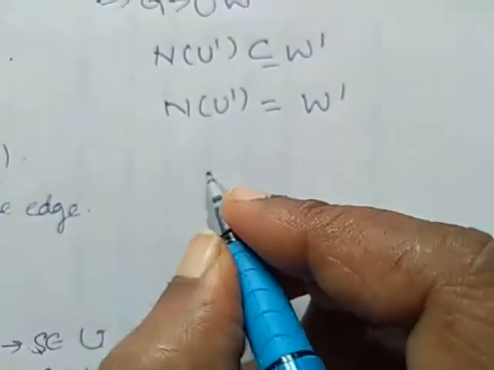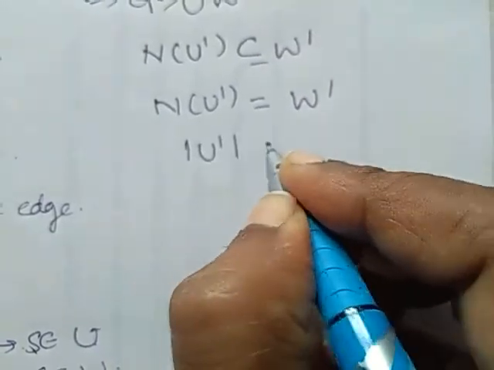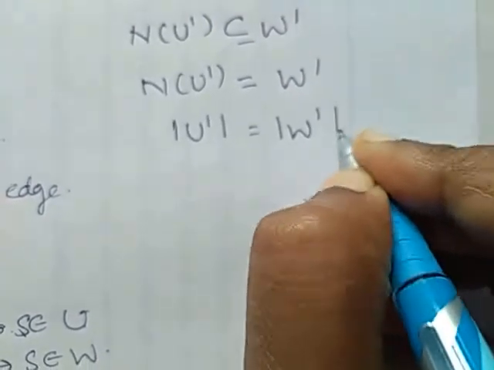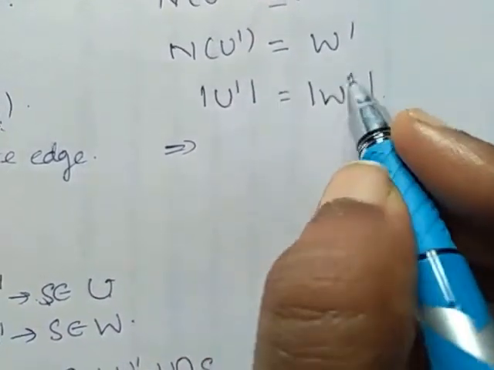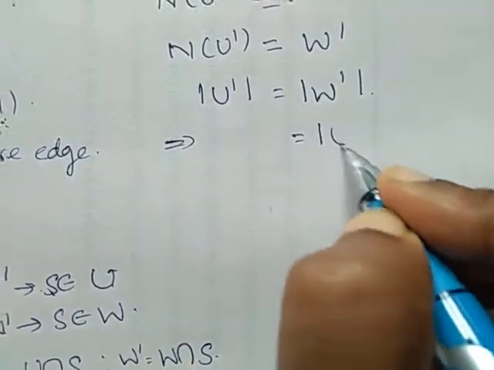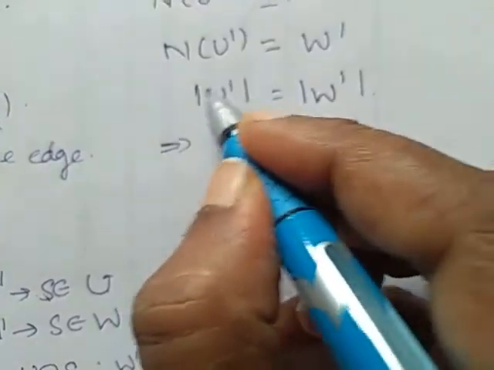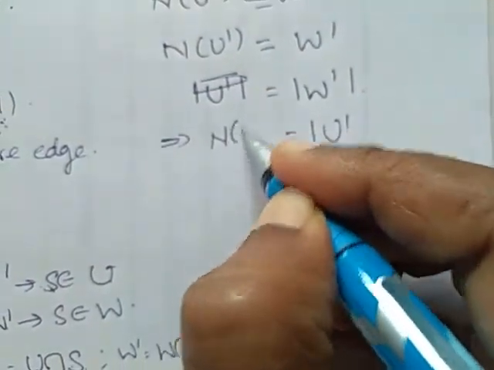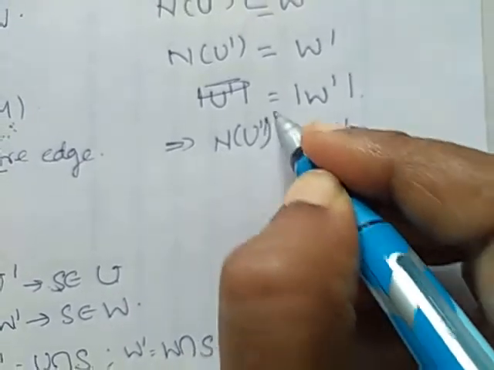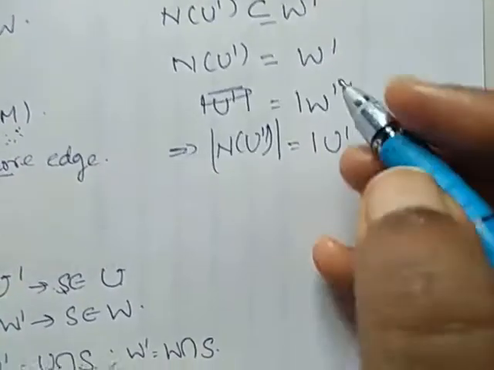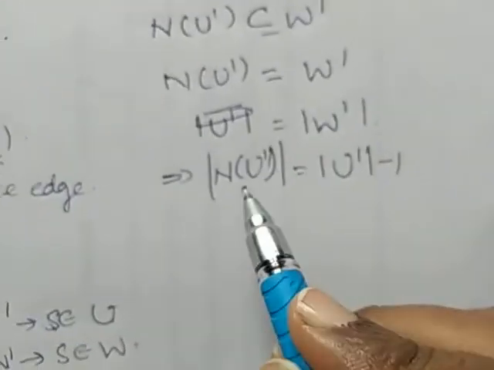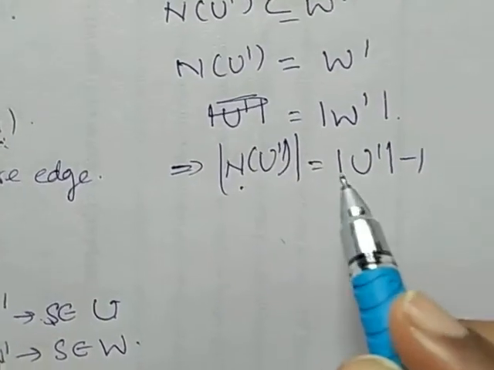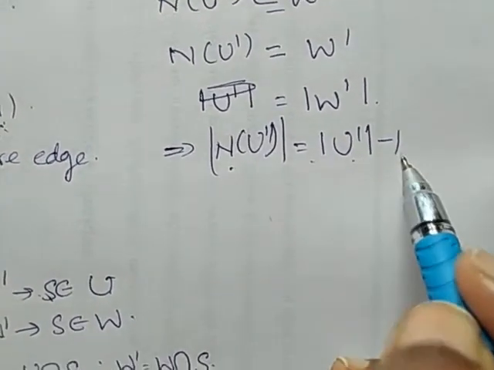Its cardinality equals the cardinality of W dash. And W dash is the cardinality of U dash minus 1. Therefore, the neighborhood of U dash is equal to the cardinality of U dash minus 1.